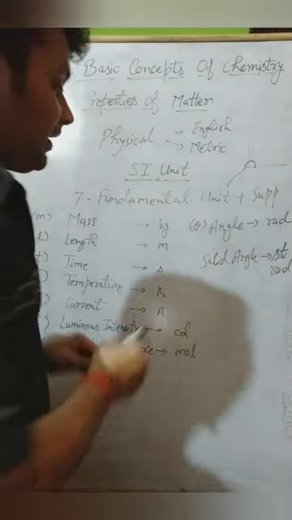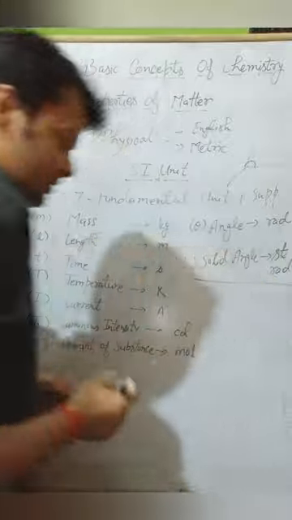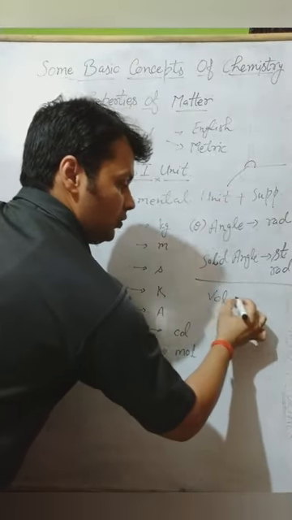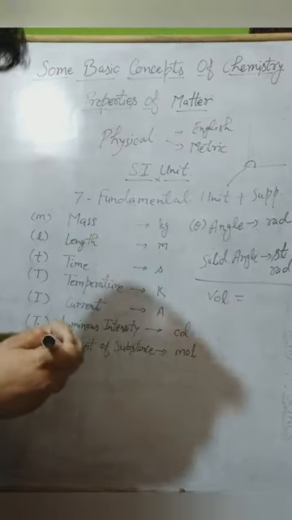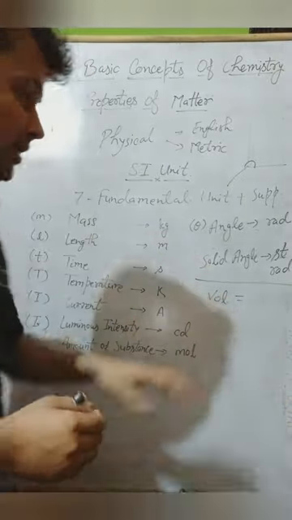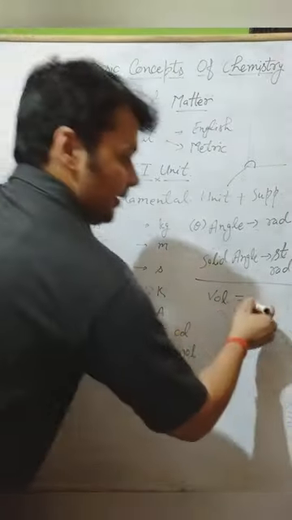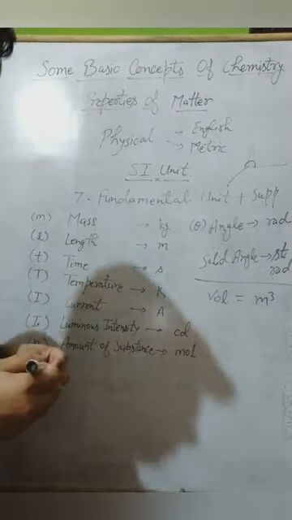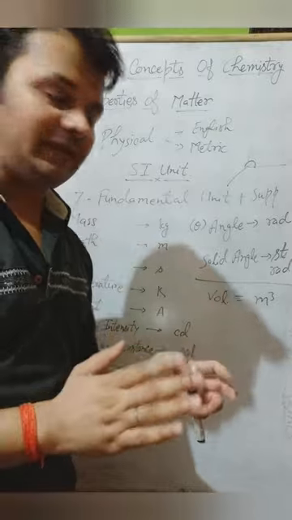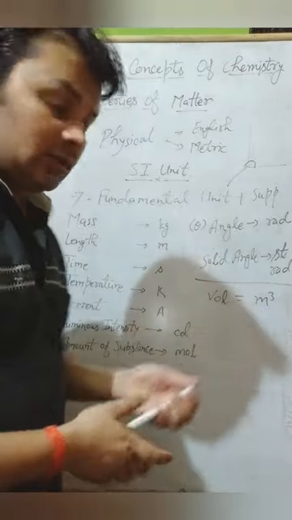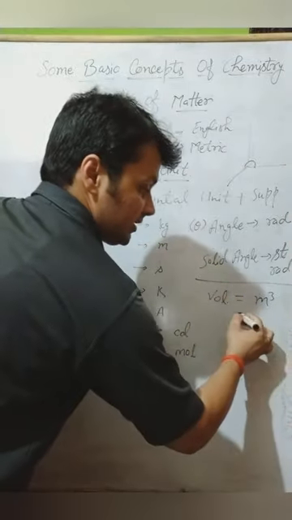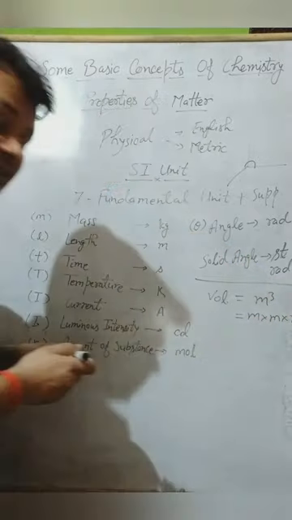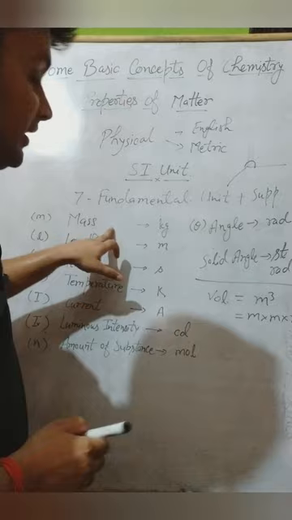All others are the derived units. For example, if we take the volume of a room, and it is cubical in shape, so volume is meter cube, right? It is measured in meter cube. If we take the SI unit of length meter, then it is meter cube, meaning meter into meter into meter, so a fundamental unit is used 3 times.